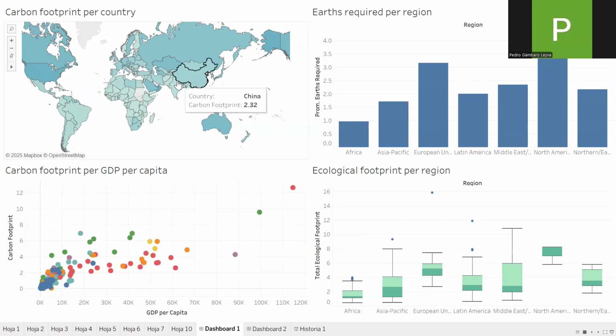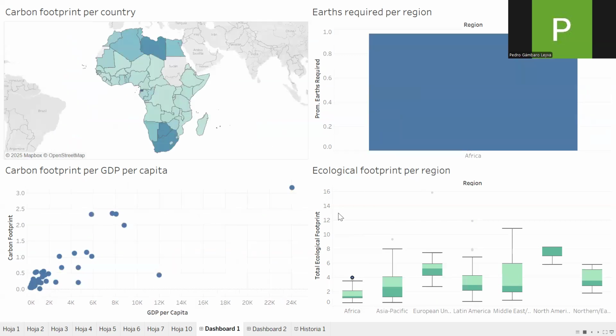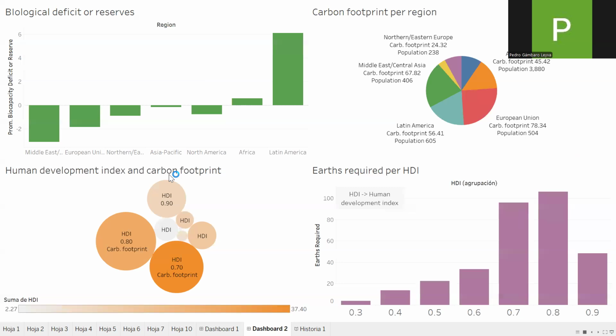Closing in on this graph, we can see that Africa is not using much money in order to keep their carbon footprint down. But as we can see, they are not generating as much carbon as other countries, meaning that they don't have to worry about this.